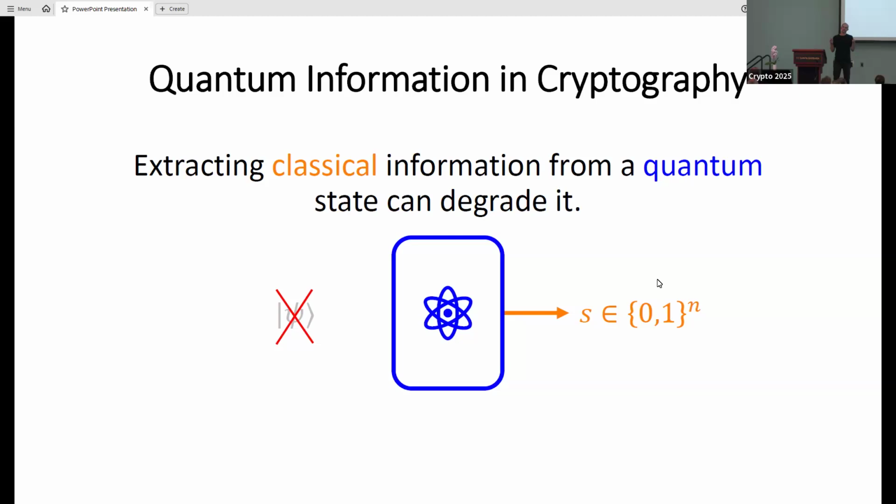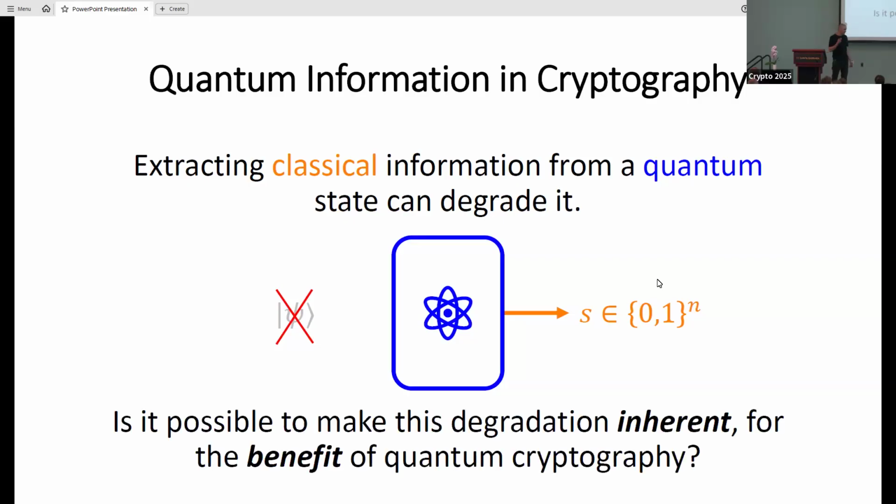It's going to change irreversibly. That's the point. And this is actually the source of a lot of pain in quantum algorithms. A lot of formal impossibility results follow exactly from this, but this is our usual paradigm in crypto, right? We take algorithmic barriers, we try to use them to our advantage. Specifically, we want to make this degradation of the quantum state inherent for the benefit of quantum cryptography.